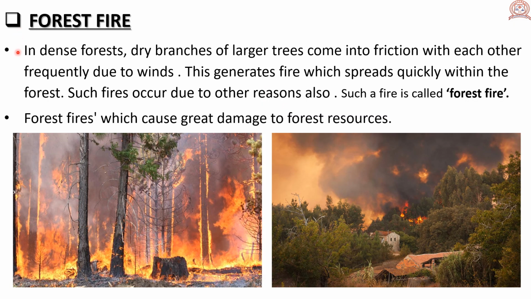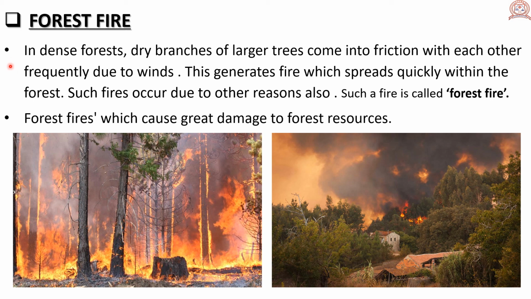Forest fire. In dense forests, dry branches of larger trees come into friction with each other frequently due to winds. This generates fire which spreads quickly within the forest. Such fires occur due to other reasons also. Such a fire is called forest fire.